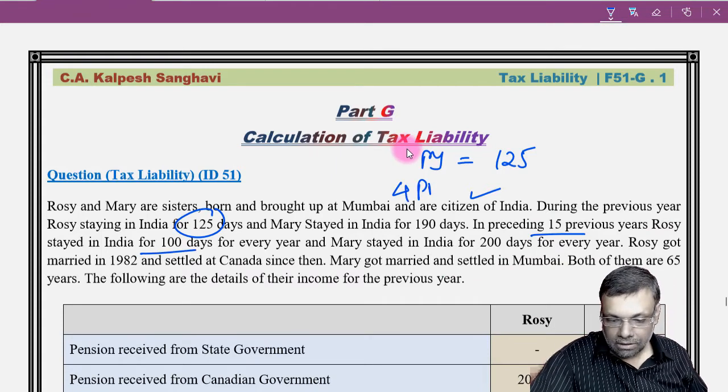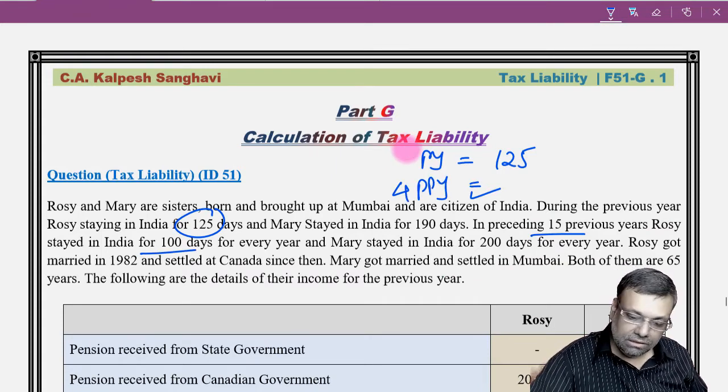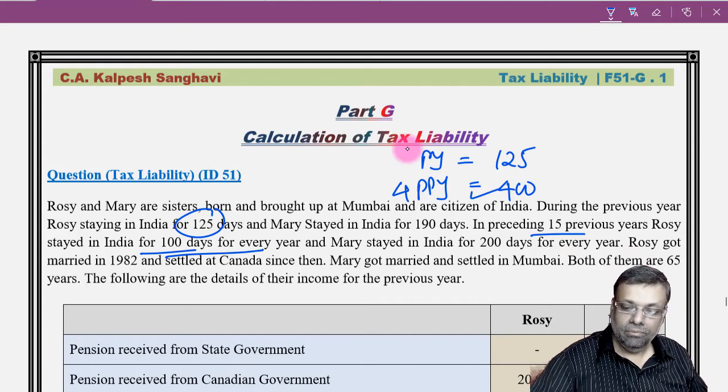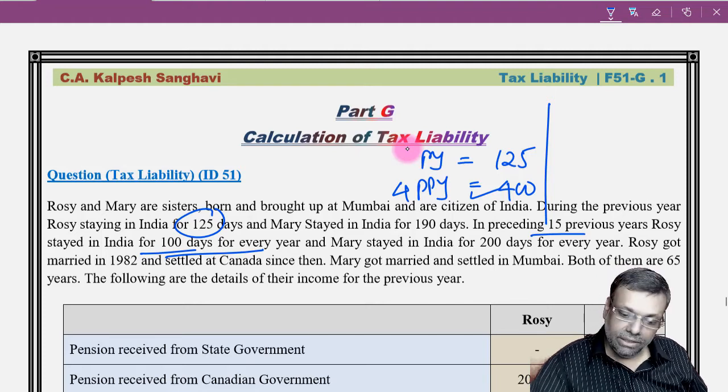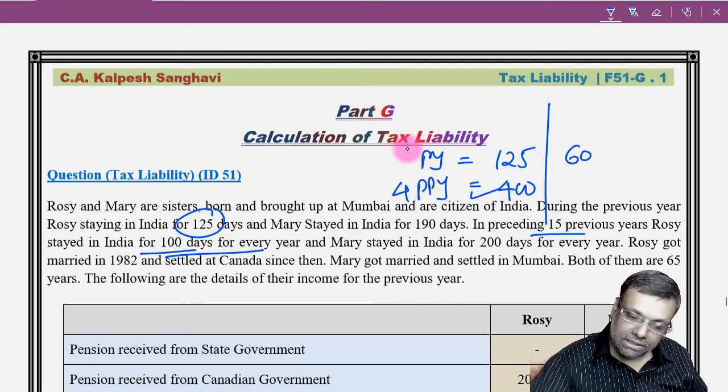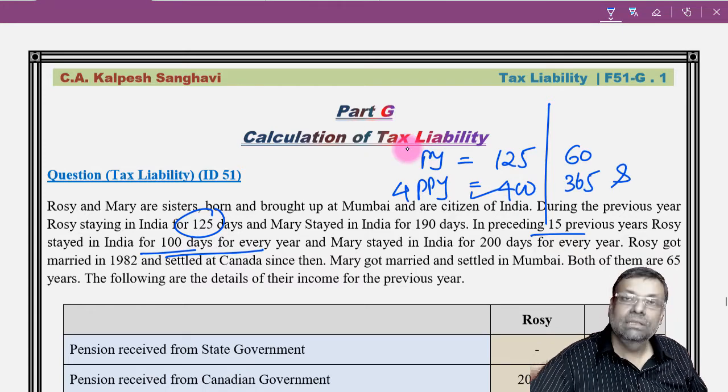That means for the preceding 4 years she is in India for 400 days, 100 days every year. Now, first of all, what test? That 182 days test is applicable to everyone, but here in the previous year you are not staying greater than or equal to 182 days. So it will be a test of 60 days and 365 days that will be applicable.